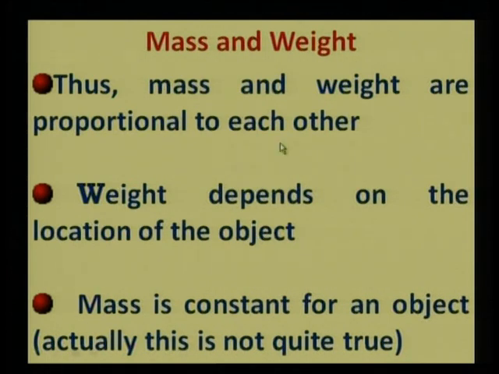And mass is considered to be a constant. Actually it is not so, but on a macro scale we can say that it is a constant for an object. So these are the points which we should keep in mind while differentiating mass and weight.